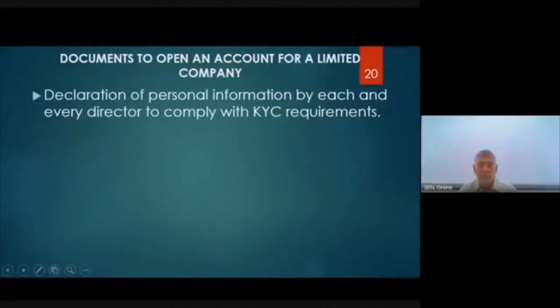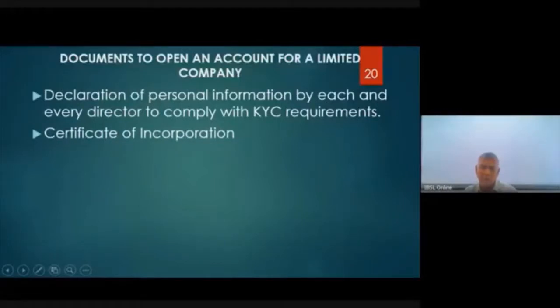There are special types of documents which are required to open accounts for limited liability companies. Now comes once again the KYC requirement. Now remember, for any account that you open, this KYC requirement is a mandatory thing. Now in the companies, you get sometimes 7, 8 directors, right? Because of that, you get each and every director's personal information, with KYC requirements.